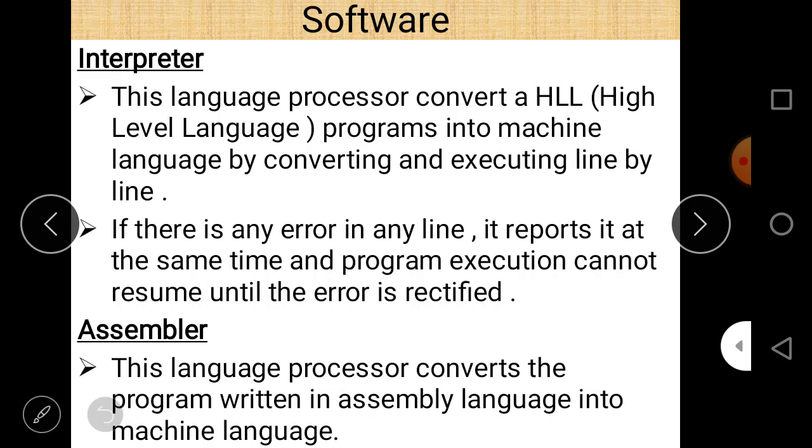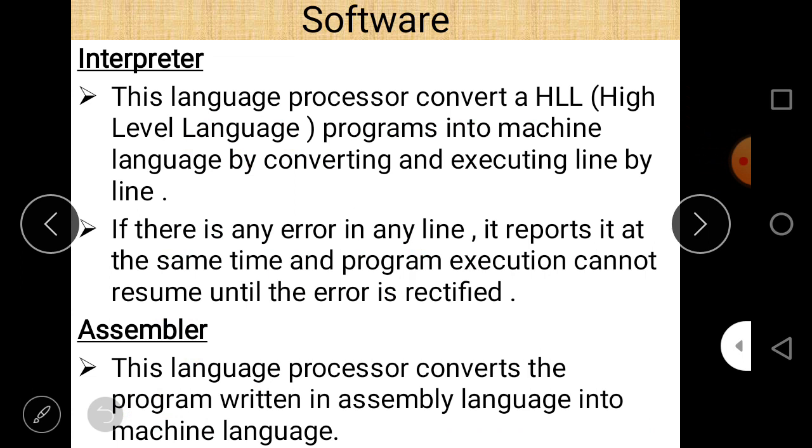Next is the interpreter. This is similar to the compiler. It also converts high level language code to machine level language code, but there are two differences when we compare compiler to interpreter. First of all, this language processor converts high level language code, also called HLL in short, into machine language code by converting and executing line by line. So it converts and executes the program line by line, not the whole program at one time as in the case of the compiler, but one line at a time.